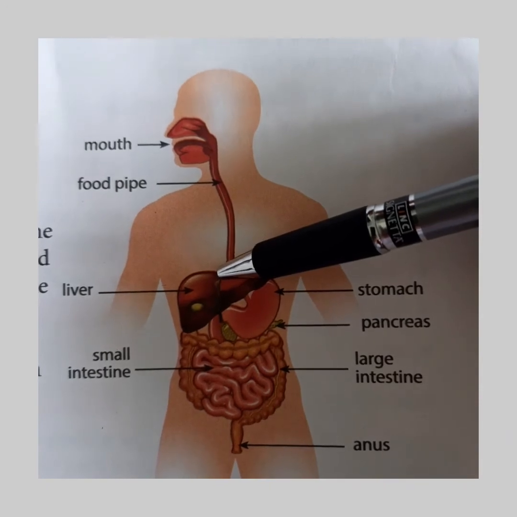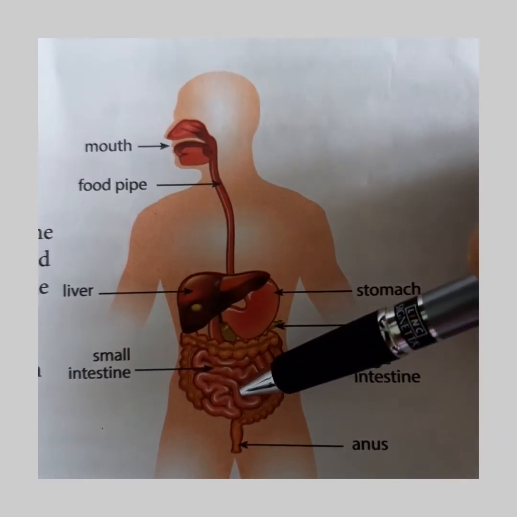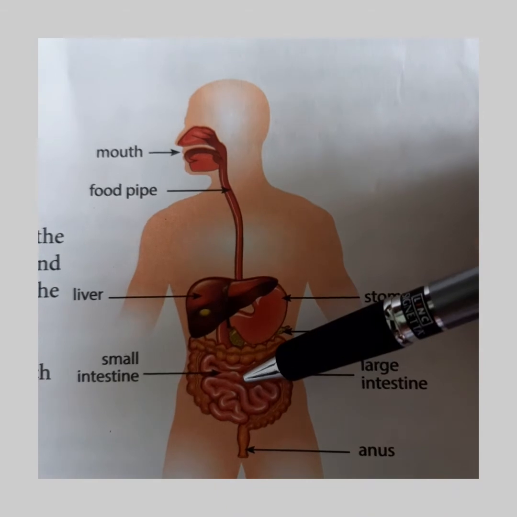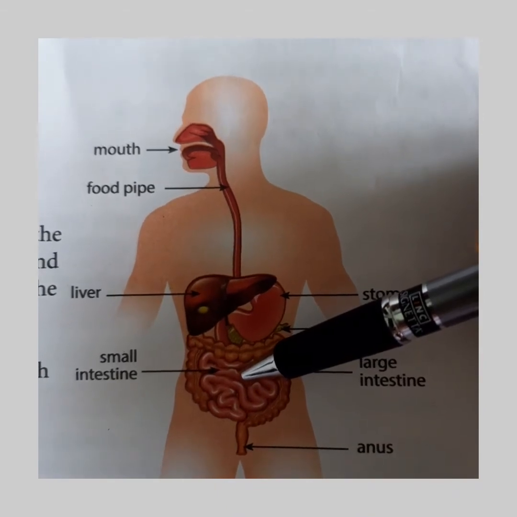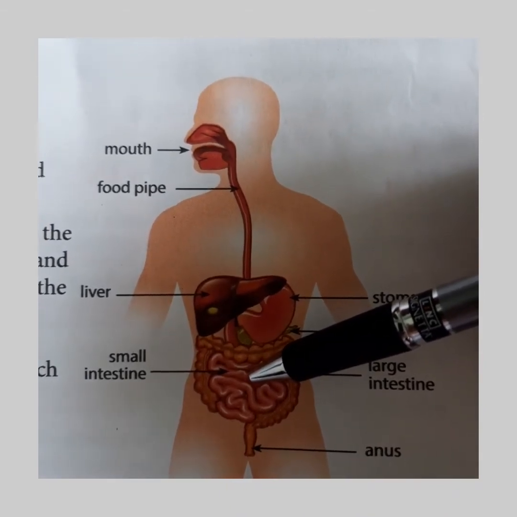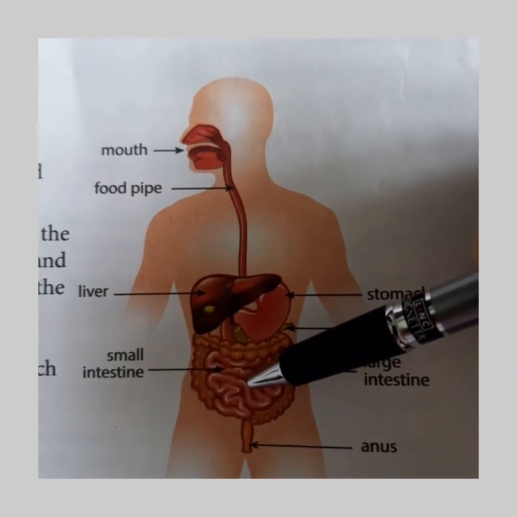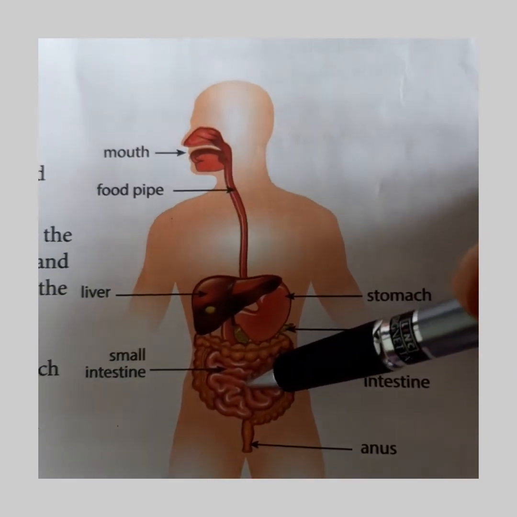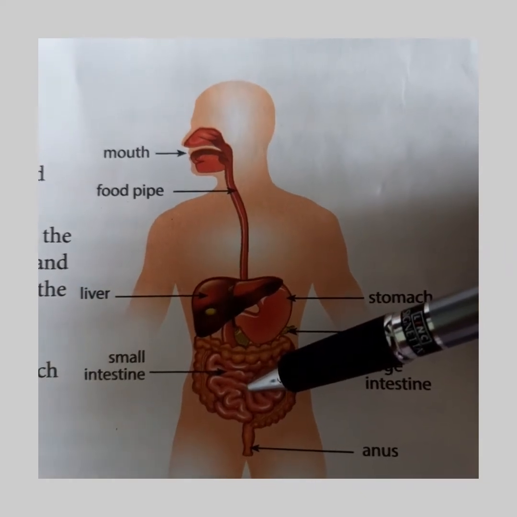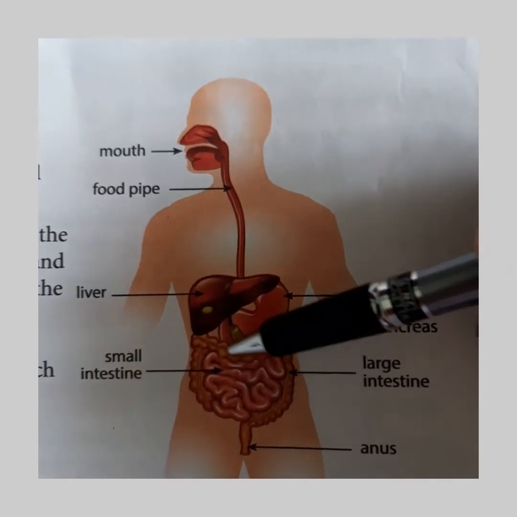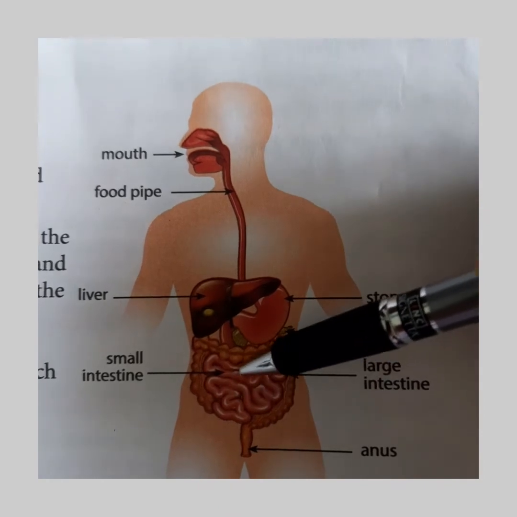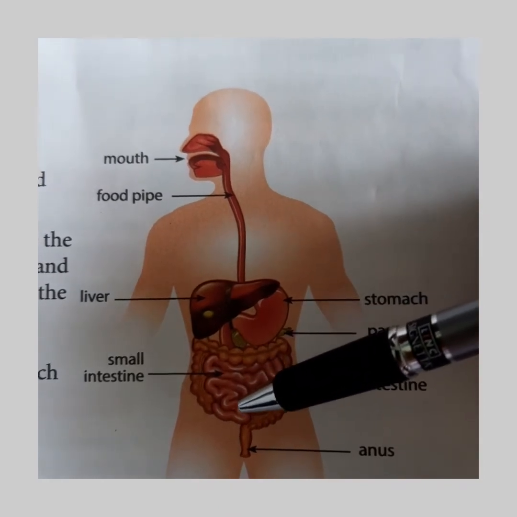Do you get what I meant? From here, the simpler forms of protein, fat and other nutrients are absorbed into the blood. So the process of digestion is completed in the small intestine.